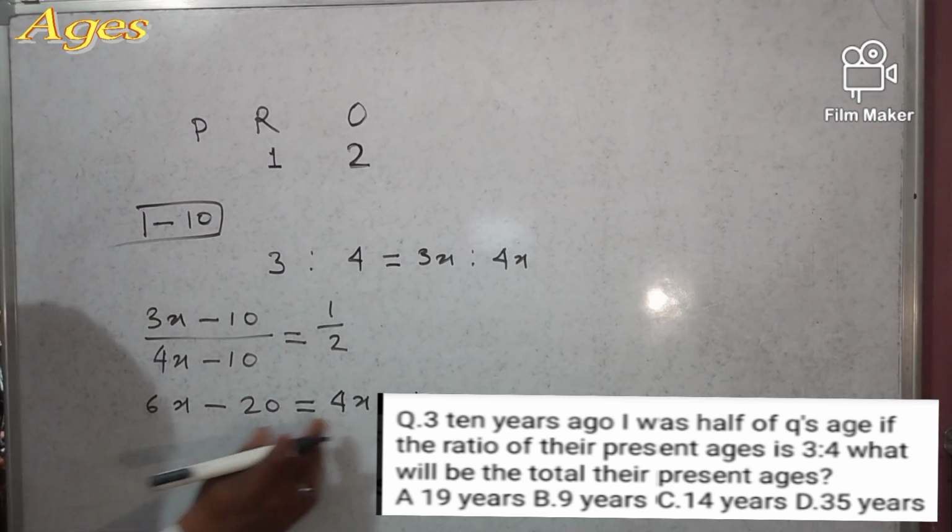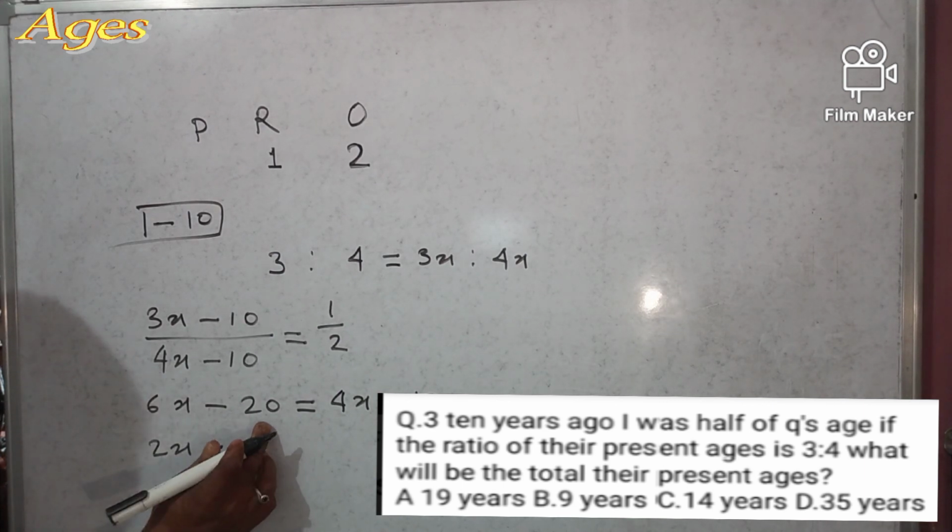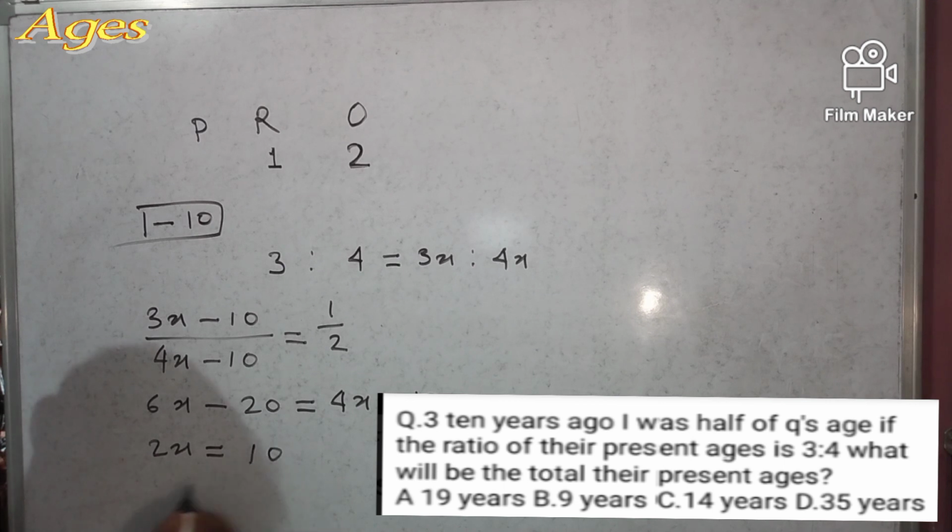So 6x minus 4x is 2x is equal to 20 minus 10, which is only 10. So x is equal to 5, right?